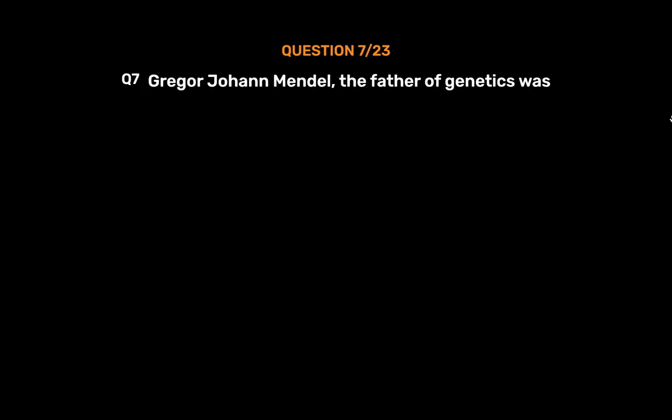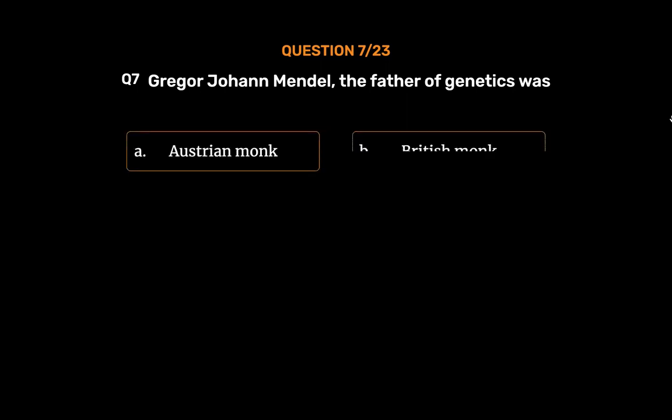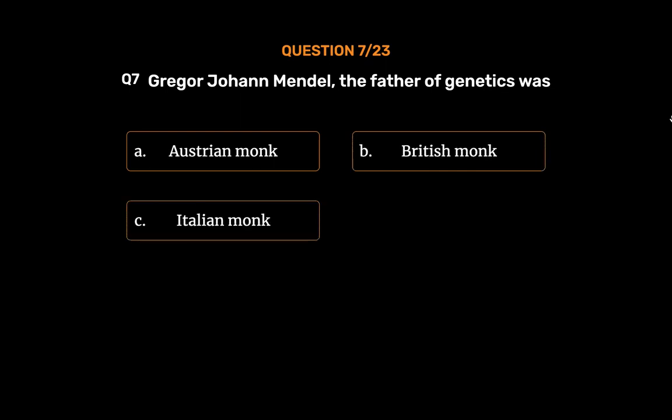Question number 7. Gregor Johann Mendel, the father of genetics, was Option A. Austrian monk. Option B. British monk. Option C. Italian monk. Option D. German scientist. The correct answer is Option A.